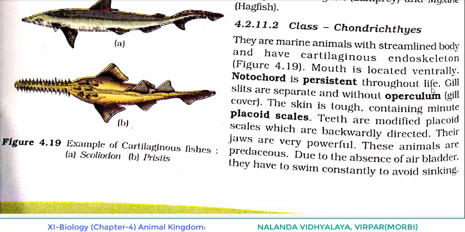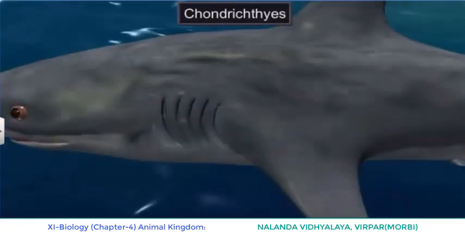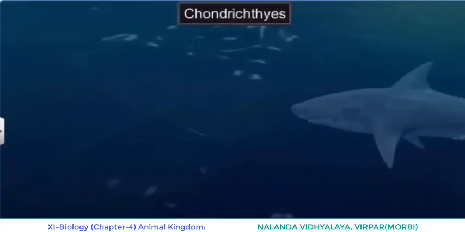Persistent, as I told you, means continuing for a long time. So the notochord is persistent throughout life. Gill slits are separate and without operculum. What is operculum? It's the gill cover. The gill is covered by a structure known as operculum. Here the operculum is absent in the case of Chondrichthyes.